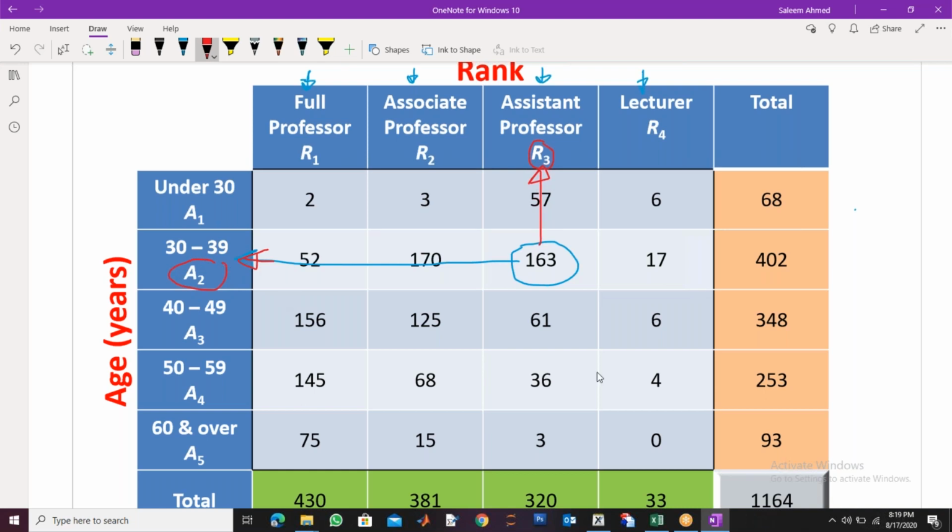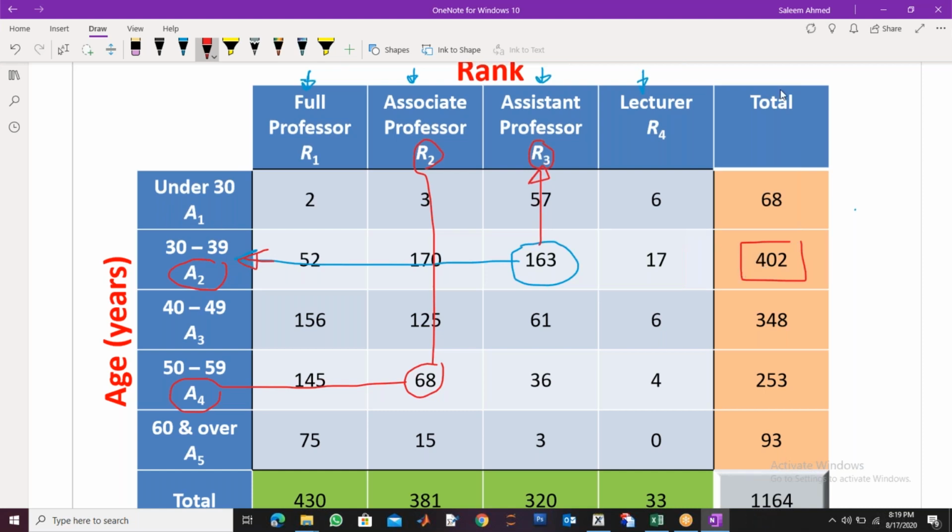This is what we will say. Similarly, there are 68 faculty members who are in age group A4 and have rank R2. And if you look at the totals, there are 402 professors who are in age group A2, any rank.